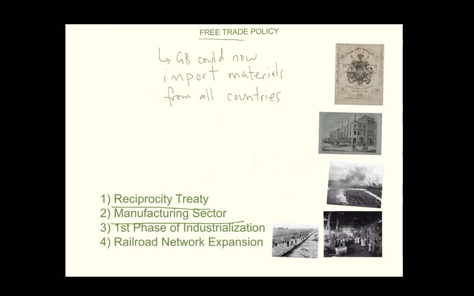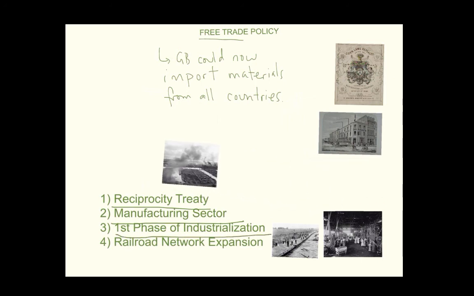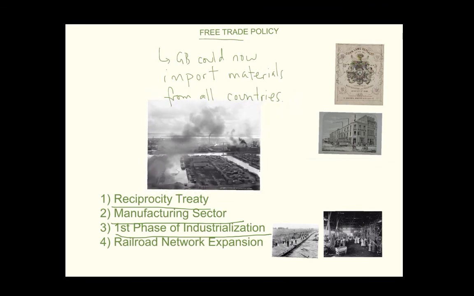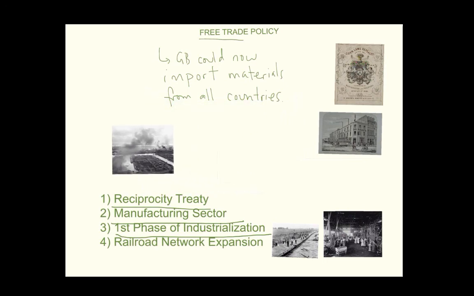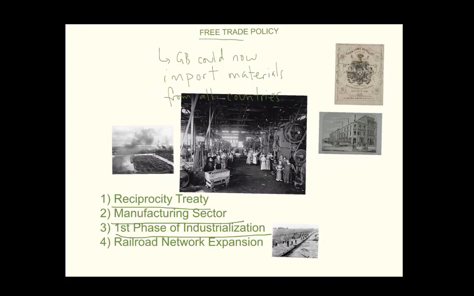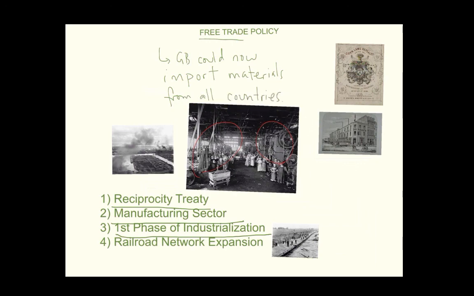The third impact was called the first phase of industrialization. Industrialization occurred in major urban centers. This is where the majority of the population would live, in these big cities. And industrialization was the creation of huge factories. You can see in this image by the smokestacks here in Montreal that the creation of factories was caused by a huge increase in technology. Look at this image here and you can see the amount of technology that is being created on the left and right. Look at this machinery. So basically industrialization had less specialized workers using big machinery to create products as quickly as possible.